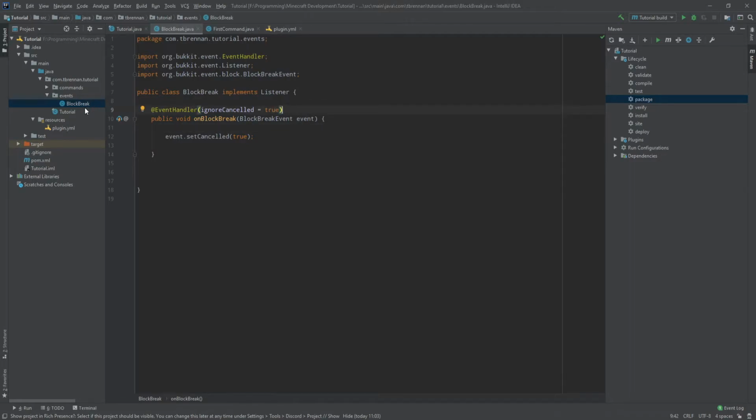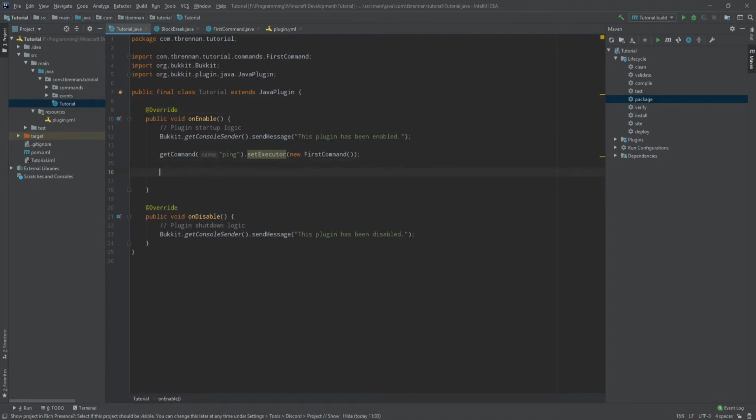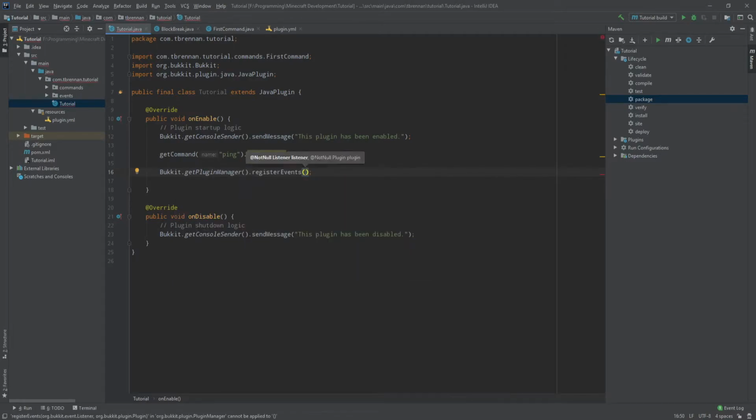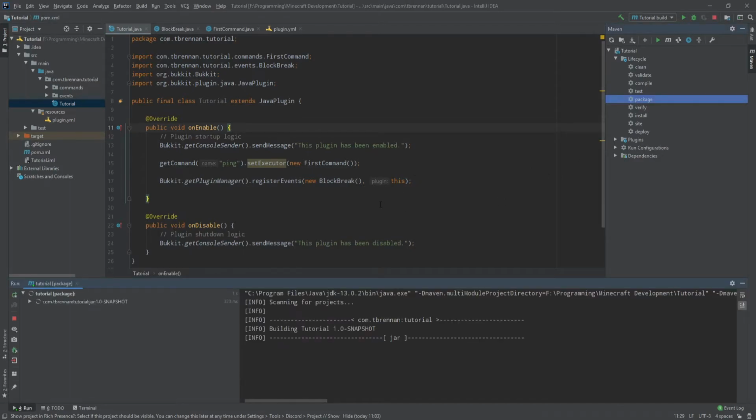Now all we need to do is go back into our tutorial class. Just below the command, type Bukkit.getPluginManager().registerEvents. In here, we want to specify our event, which is the new BlockBreak, and then specify the plugin that we're registering the event to, which is this. Now all that's left to do is compile the plugin and put it on our server, and I'll see you over on Minecraft.